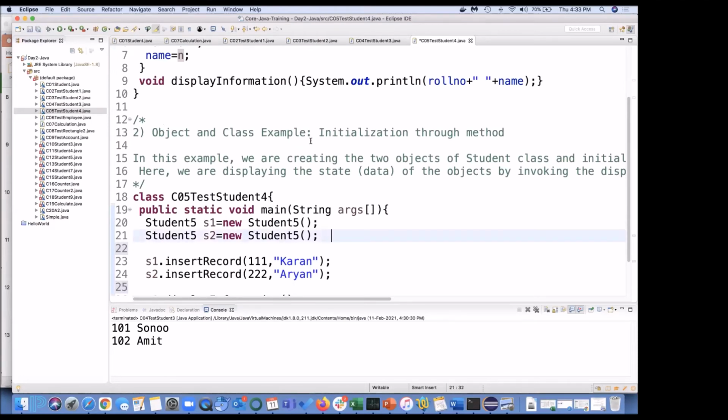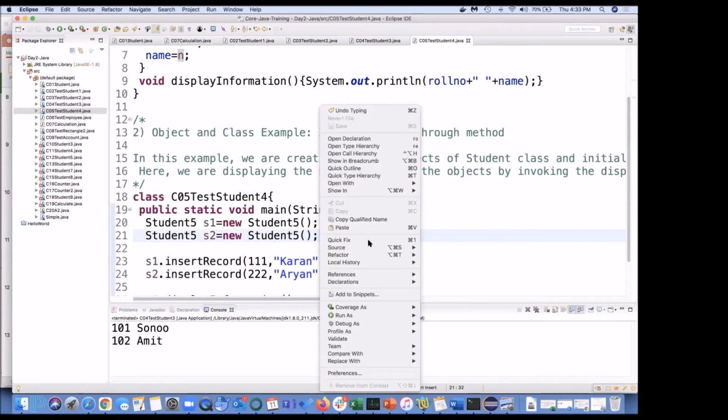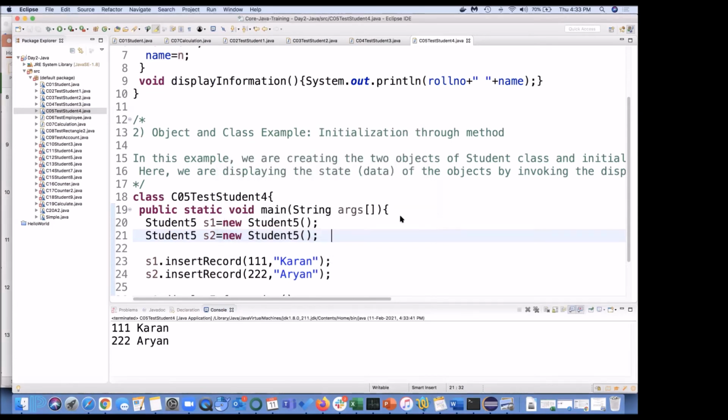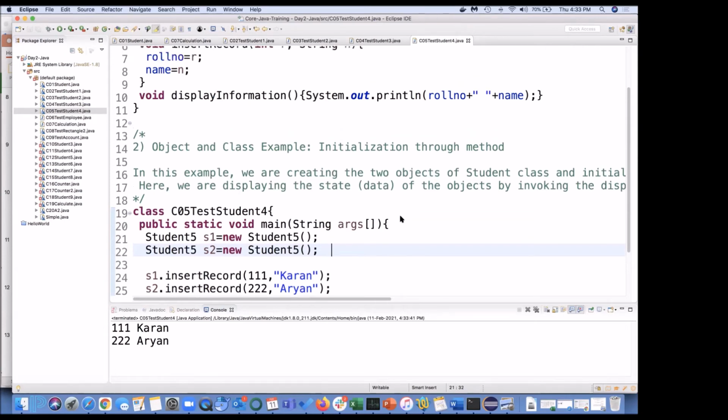So what will be the output of this program? Please put it in the comments. 111 Karan, 222 and RN.